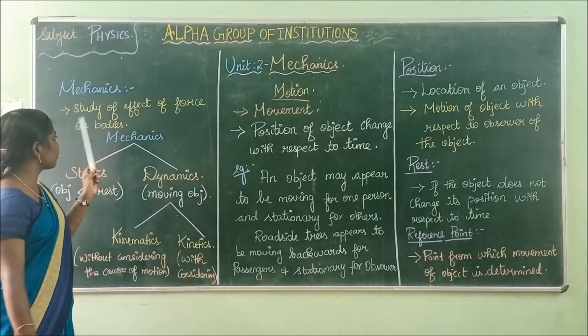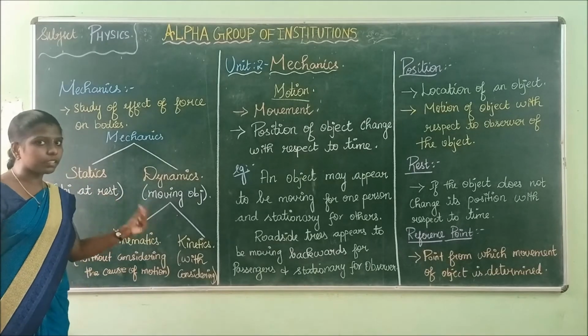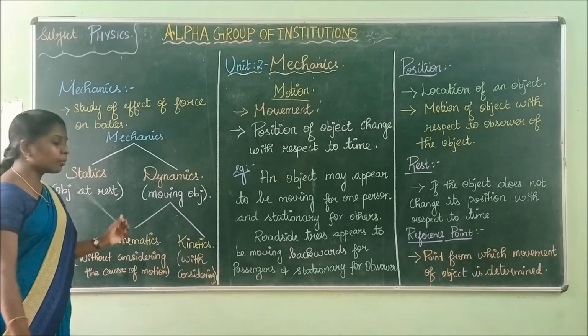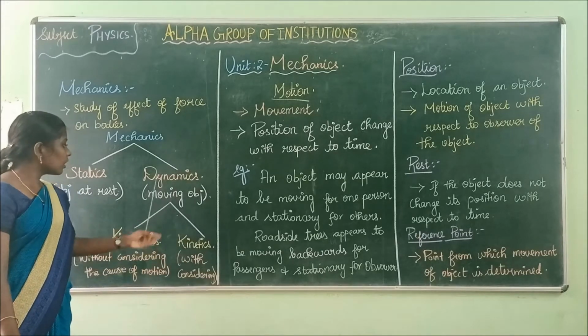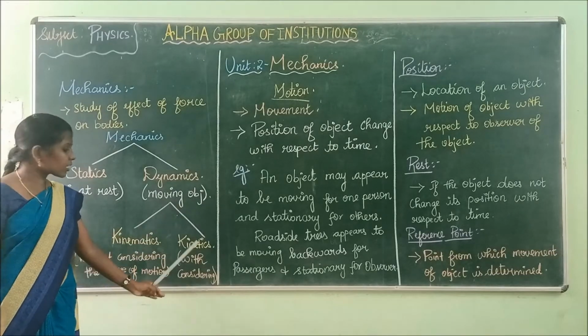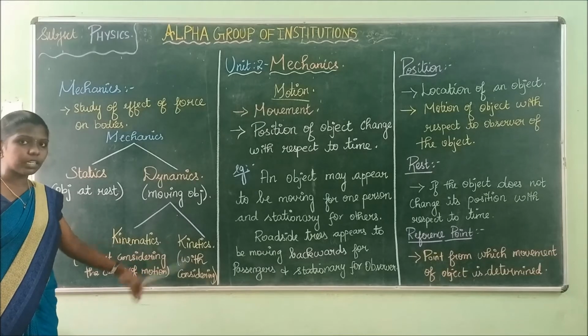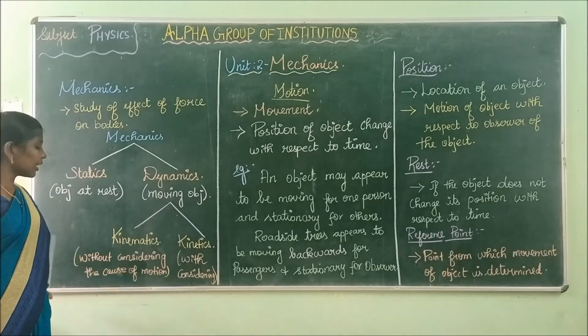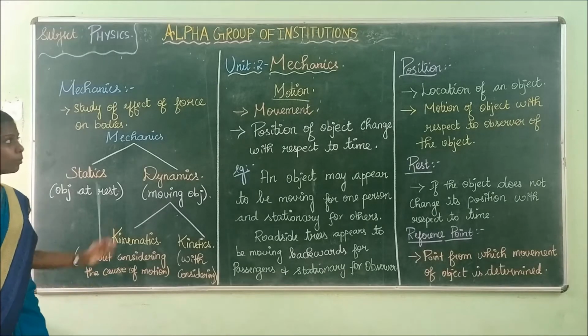We have seen what is mechanics. Mechanics is the study of the effect of force on bodies. Mechanics is divided into statics and dynamics. Statics is nothing but the objects at rest. Dynamics is moving objects. Dynamics is further divided into kinematics and kinetics. Kinetics is the motion of objects considering the cause of motion. Kinematics is the motion of objects without considering the cause of motion.